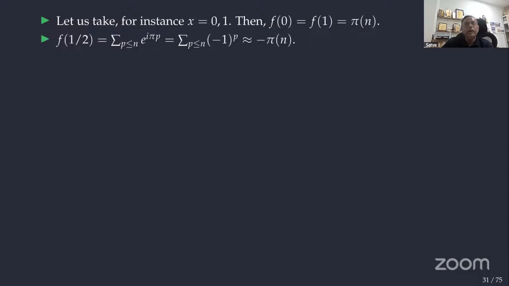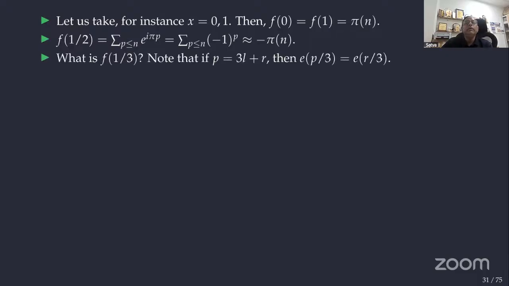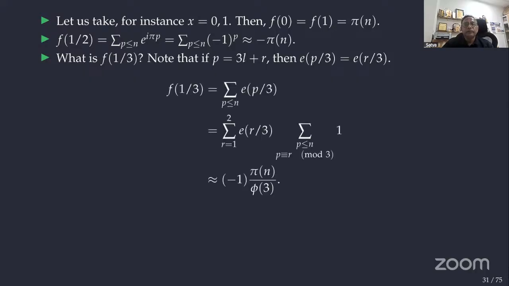Earlier they are exactly equal. 1 by 3, how do you do it? If you take f of 1 by 3, you take p equal to 3l plus r, then e of p by 3 equals e of r by 3, because at 3l, that is 1. So we can compute like this.